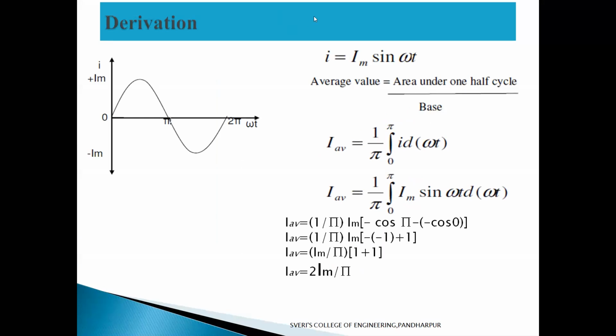And I will take the annotate also. Then you will understand clearly here. Here is small i, and d omega t I will keep as it is here outside now.